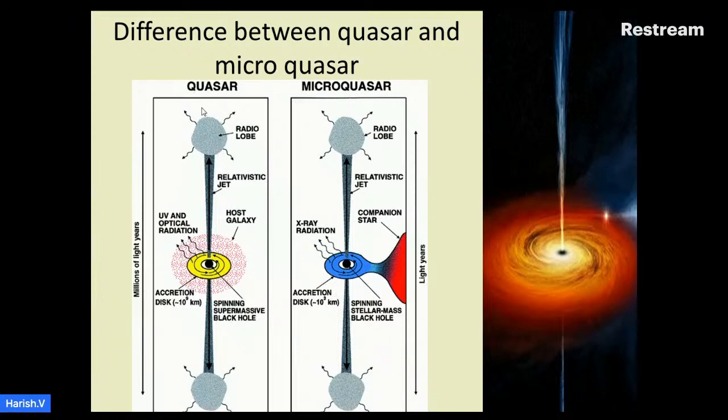Radio lobes in a quasar are formed when relativistic jets collide with intergalactic dust. In a microquasar, radio lobes are formed when relativistic jets collide with interstellar dust. Intergalactic dust is the dust between galaxies. Interstellar dust is the dust between stars.